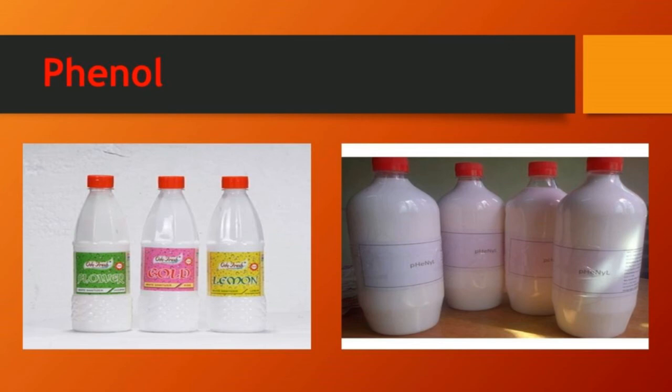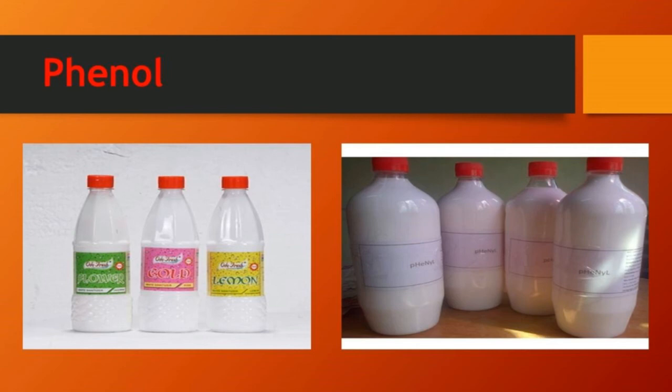It is like a crystalline powder, and it is a colorless solution. When dust gets into the phenol, it becomes red in color. It gives irritation when humans are exposed on skin. If it touches the skin, it becomes very irritating.